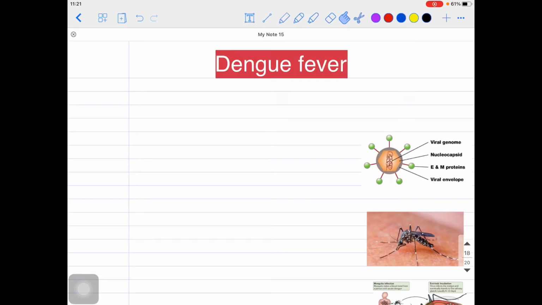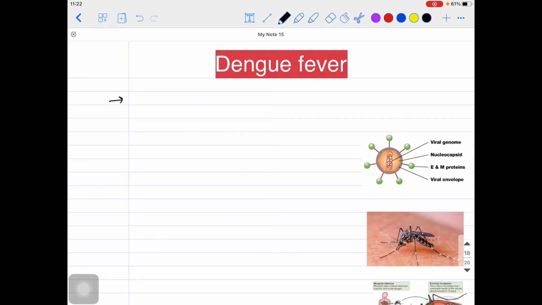This is Shubham, and today I'm going to talk about a very popular kind of fever, especially in India. Basically, that is dengue fever, right? You must have heard about the cases of dengue fever nowadays. They are on the spike. So if you talk about dengue fever, let's first talk a bit about the structure, basically.